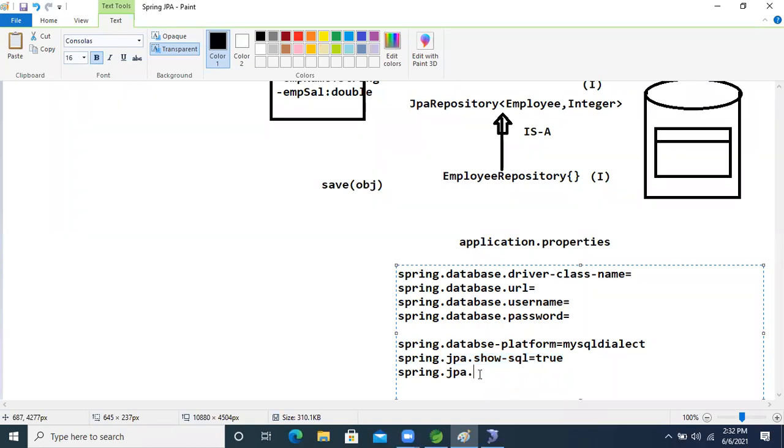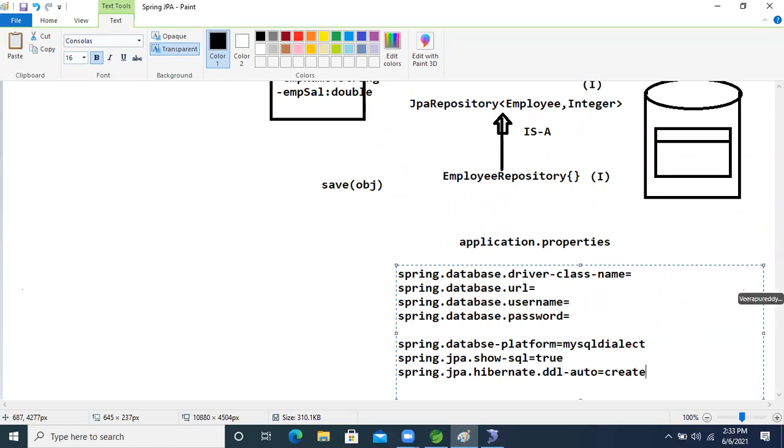Another one is properties dot hibernate, Hibernate dot DDL dash auto. How many possible values are there? Create, update, validate, and another one, create and drop. So I'm just taking create for now.